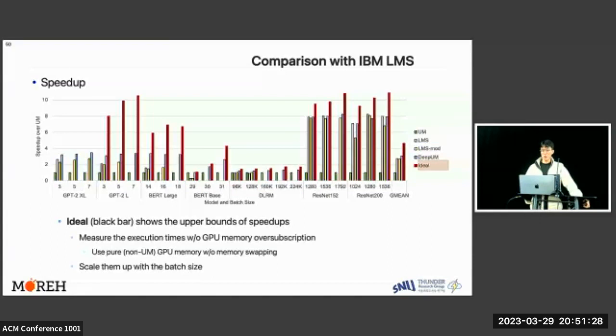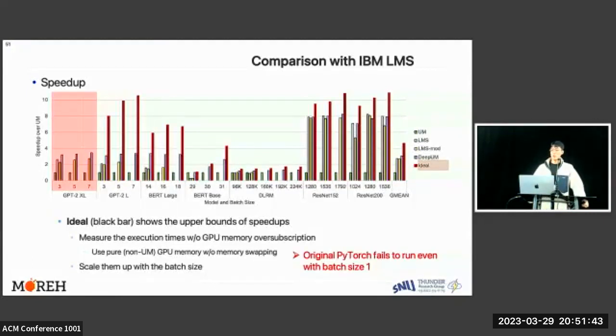The IDEAL black bar shows the upper bounds of speedups. To get the upper bounds, we measure the execution times without GPU memory oversubscription and scale them up with the batch size. However, we do not have an IDEAL number for GPT-2 XLarge because the original PyTorch fails to run even with batch size 1.